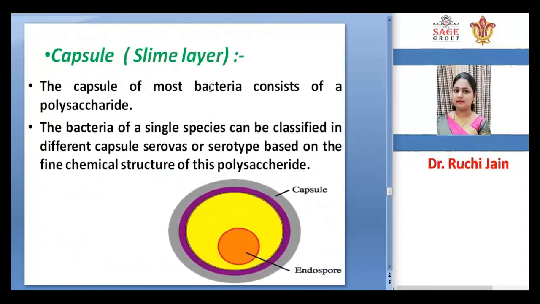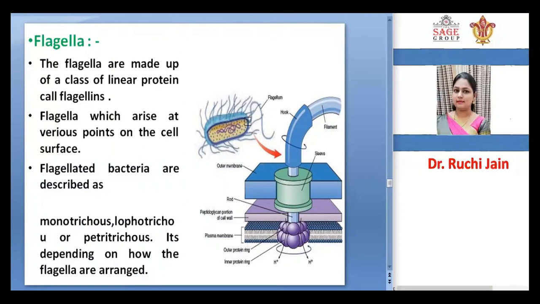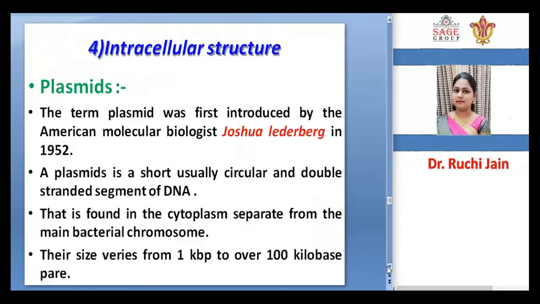The capsule of most bacteria consists of polysaccharide. Bacteria of a single species can be classified into different serovars or serotypes based on the fine chemical structure of this polysaccharide. This is the capsule, and this is the endospore. Then, intracellular structures: the plasmid. The term plasmid was introduced by the American molecular biologist Joshua Lederberg in